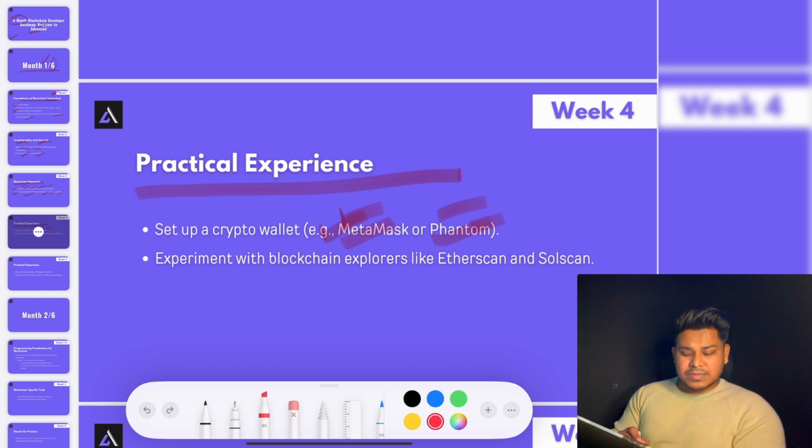Then you have to spend some time on block explorers, like Etherscan and Solscan, where you can debug a transaction. You can simply take the hash of the transaction, put it in there, and explore what transaction took place and what data is in that particular transaction on the blockchain. You can explore each part of it in detail, because sometimes when you build an application you need certain information from that particular block to trigger some kind of event. So you have to do a little research on the scans, like Solscan or Etherscan.